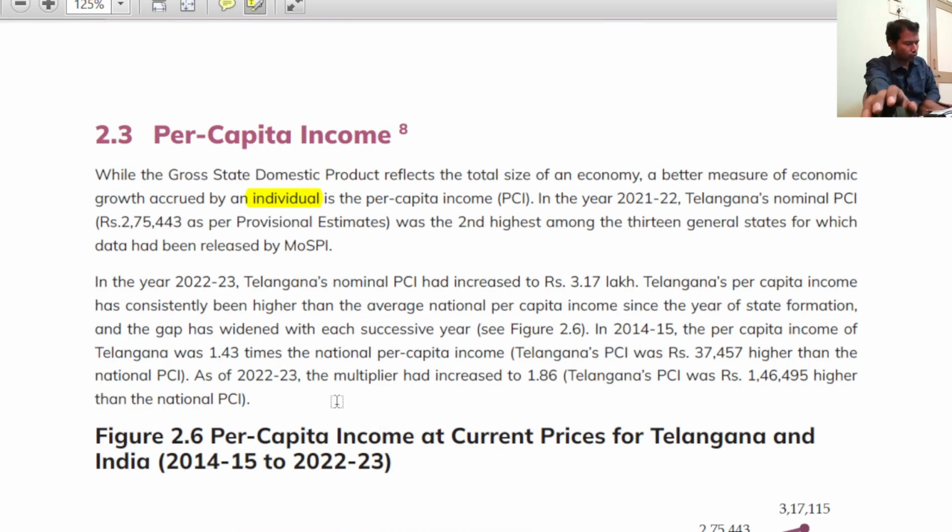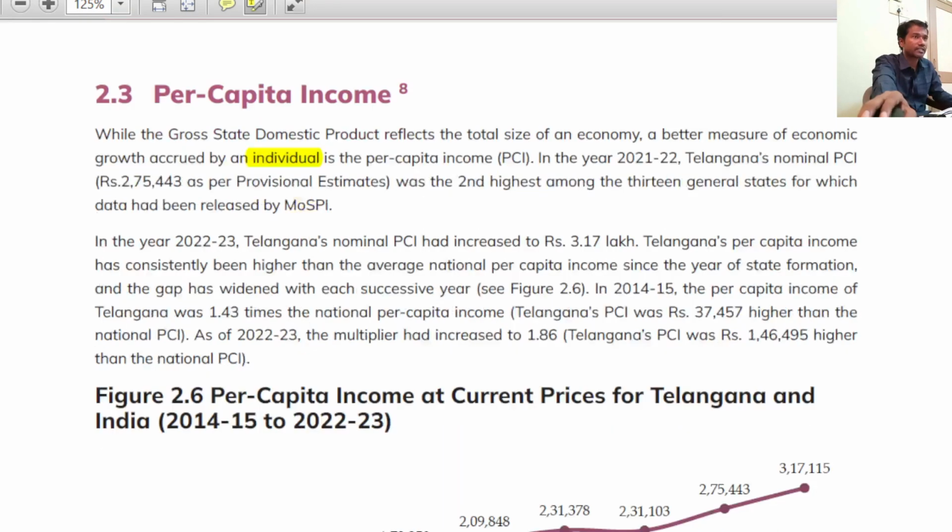So per capita income. In this per capita income, what is important? Once again, sir, look at the facts. It is almost some 3.17 lakhs. This is not crores, just lakhs, right? Because it is divided by population. So here, we have taken current prices, not constant prices. Anyway, we can draw the graph from constant prices also. So if you look at the per capita income at current prices of Telangana for 2022-23, how much is the figure? 3.17 lakh.